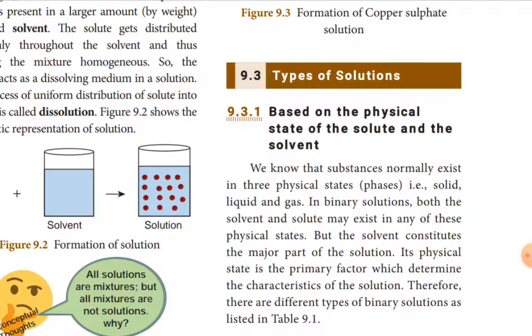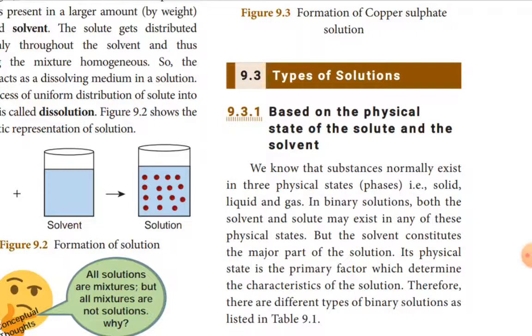We know that substances normally exist in three physical states. Already you have studied in 7th and 8th standard: solid, liquid, gases. So in a binary solution, both the solute and solvent may exist in any of these physical states. One may be liquid, one may be solid, one may be gas.